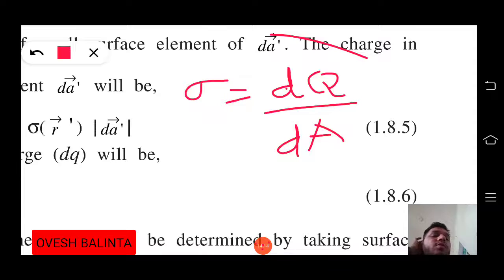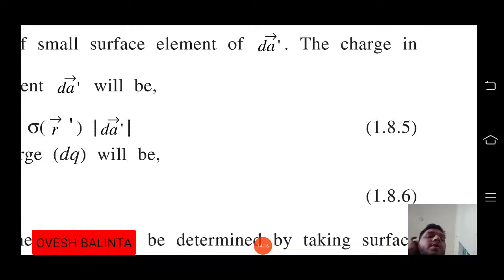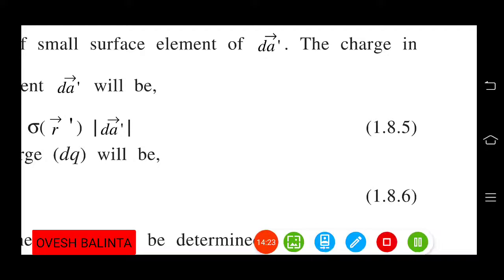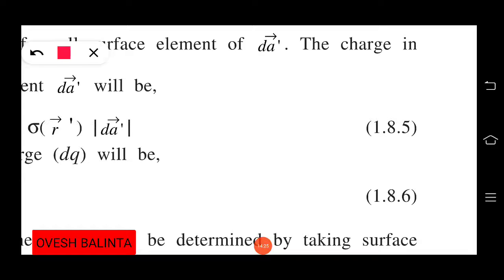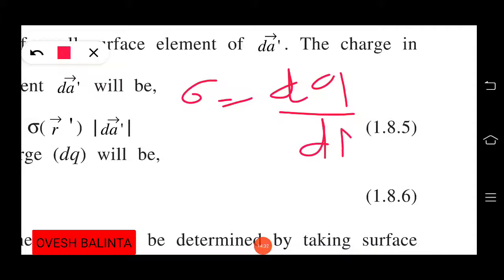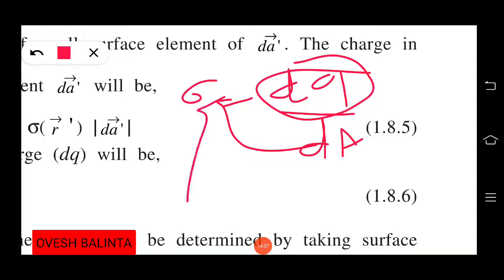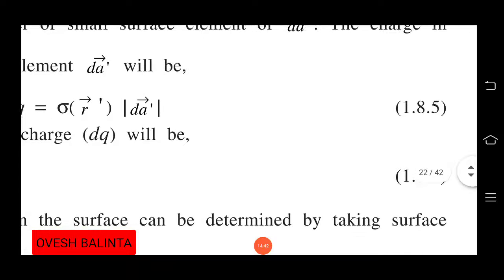So from sigma equals dq by dA, dq is equal to sigma into dA.